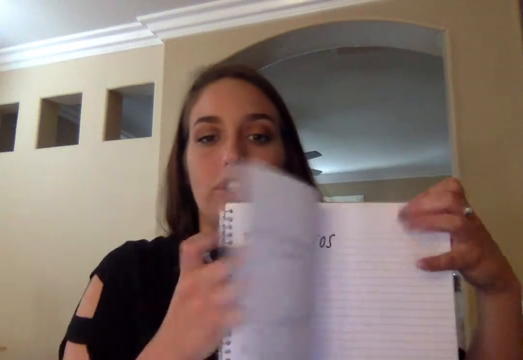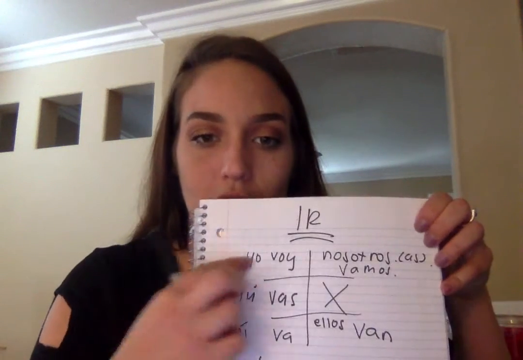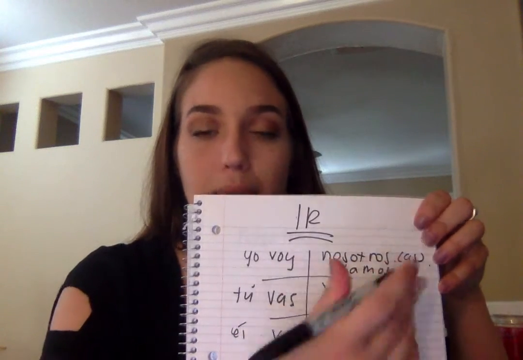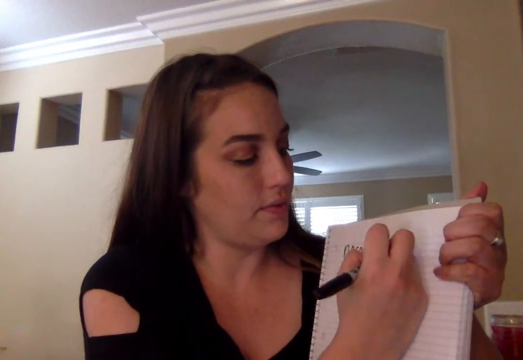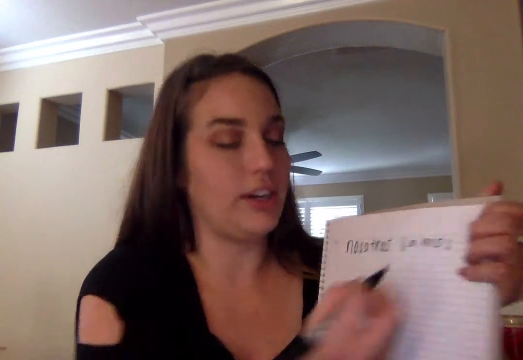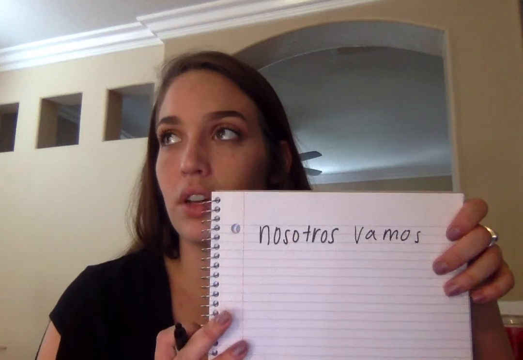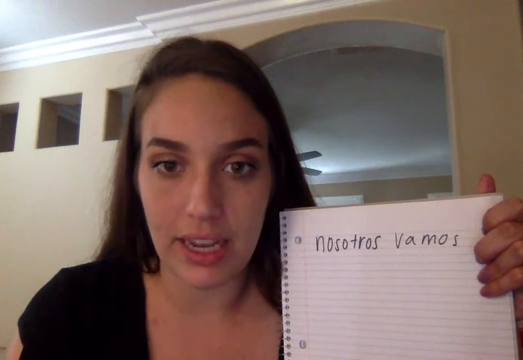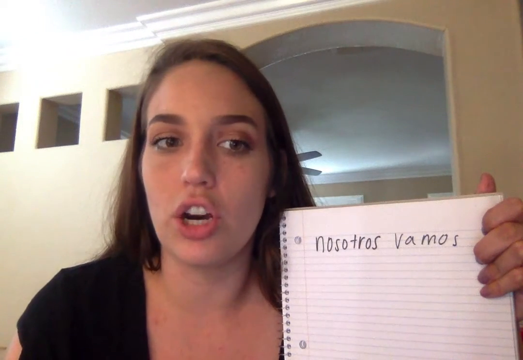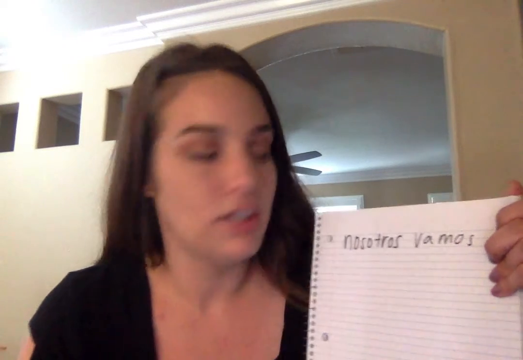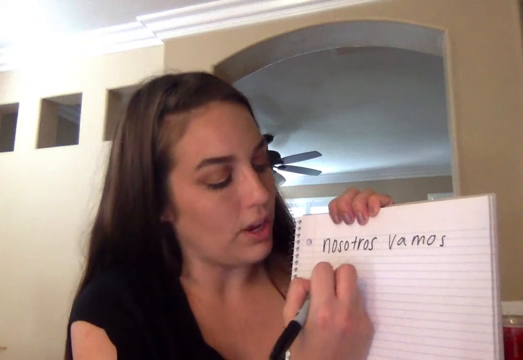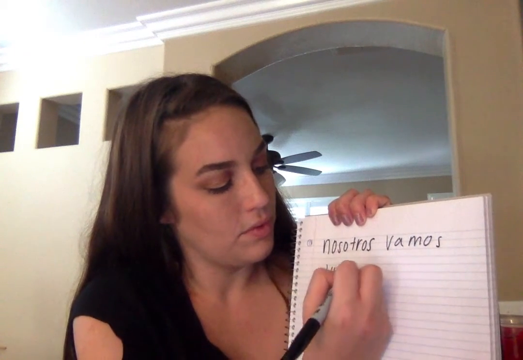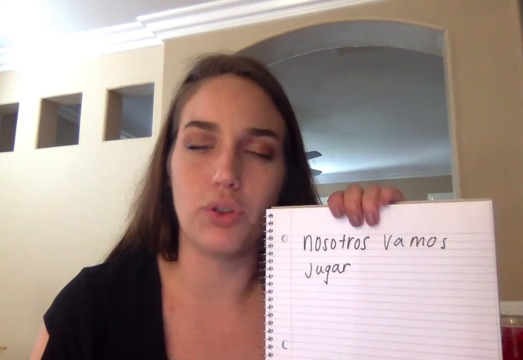And then how will we conjugate ir for nosotros? If you go back to your notes, we have nosotros vamos. So we're going to write down nosotros vamos. All right, so we go. And then to say to play, we're going to play. ¿Cómo se dice to play? Jugar. Okay, so we have nosotros vamos jugar.